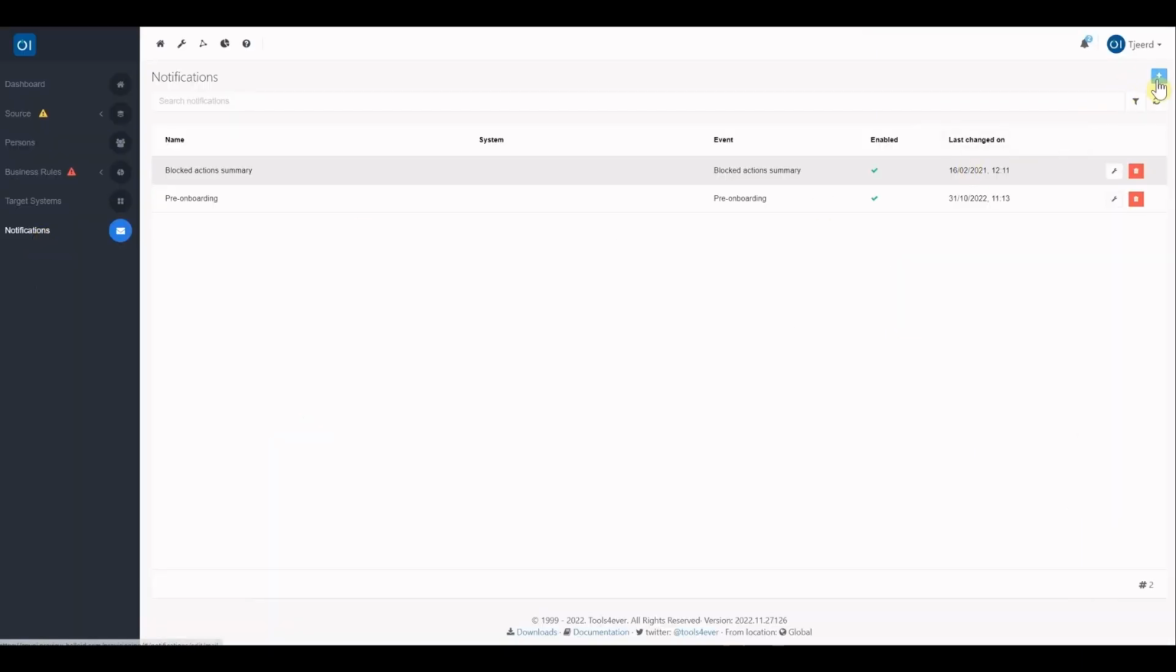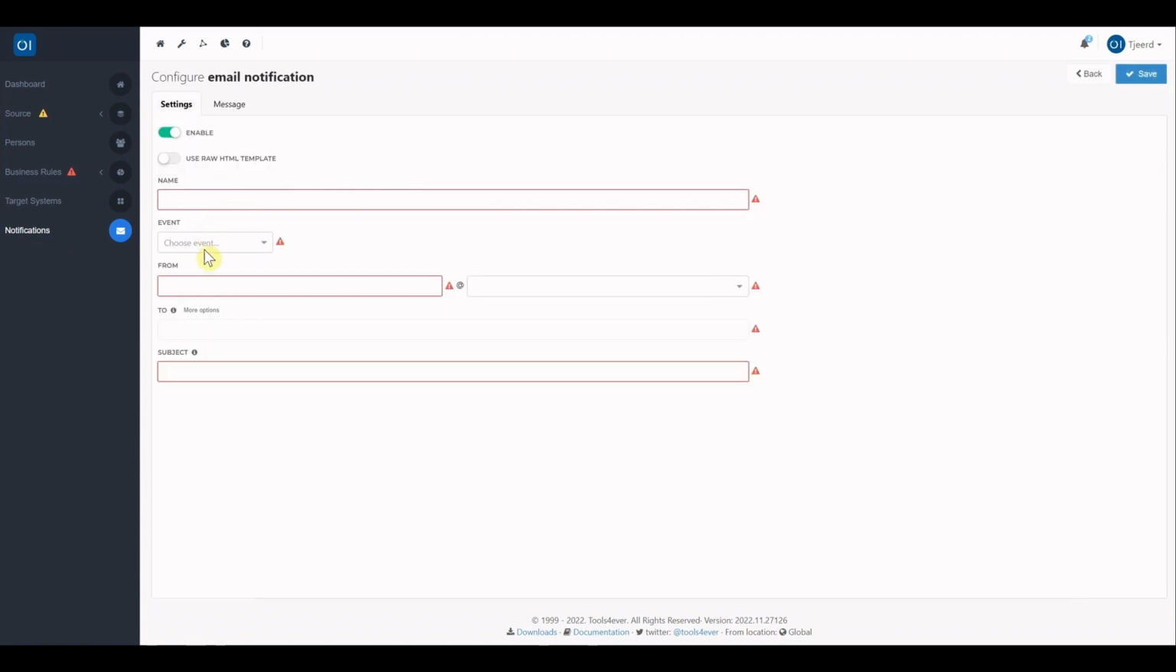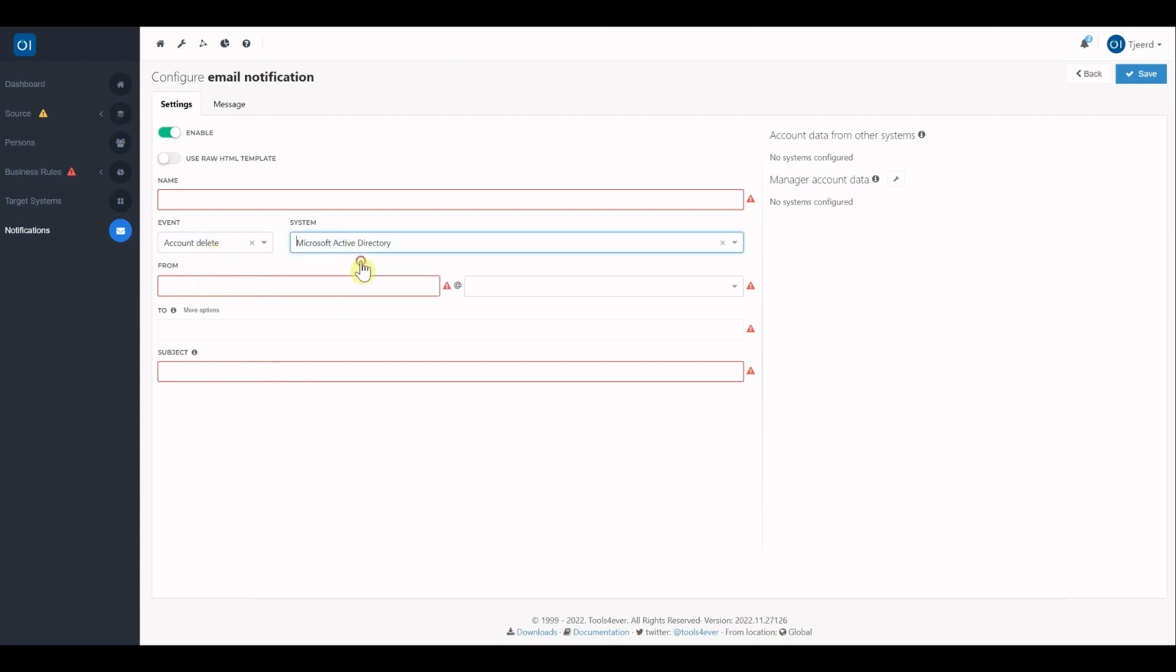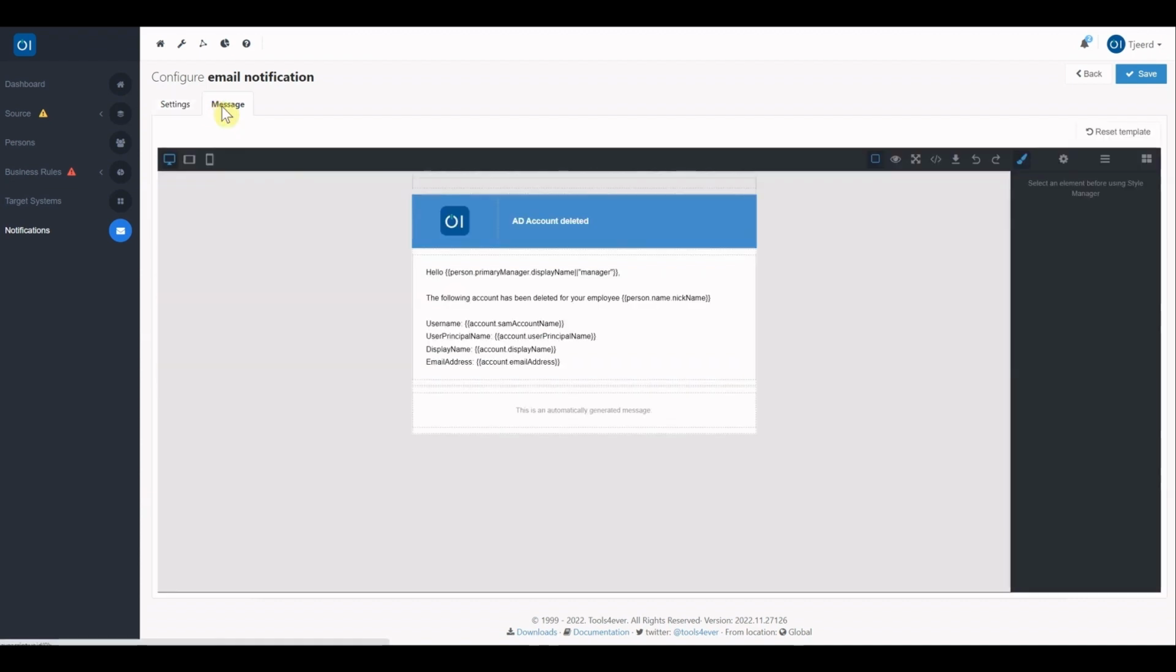The first stop is the account delete notification. This works somewhat in the same way as the other events did, like the lifecycle event. But the change on this one is that a delete event can now be selected from the notification settings. And this delete event should be related to a system to which the event will occur. We also introduced a default template for the notification settings.